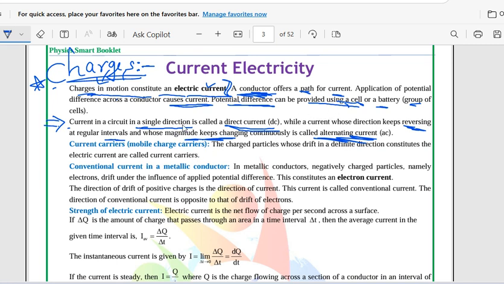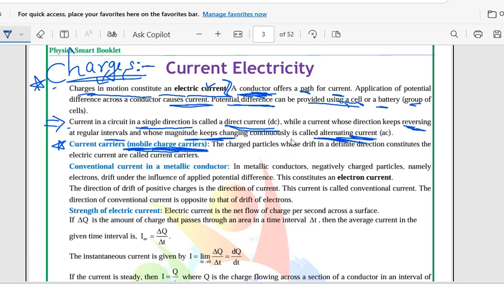Now coming to the current carriers. What do you mean by current carriers? Mobile charge carriers. Mobile in the sense, those that are in motion. They can be transferred; I mean, they can move from one place to another place. Charge carriers are also called mobile charge carriers.